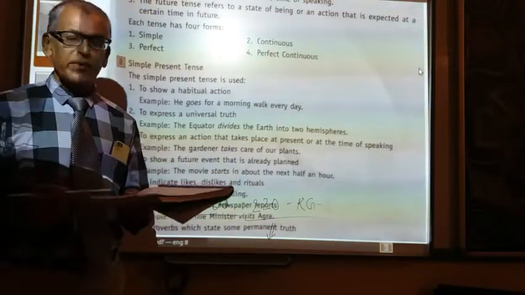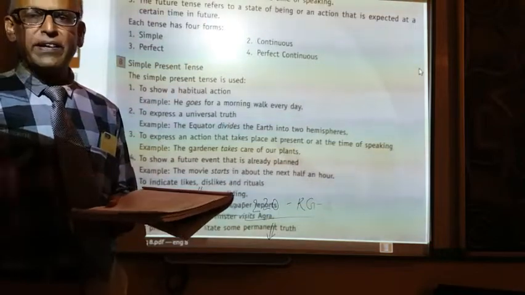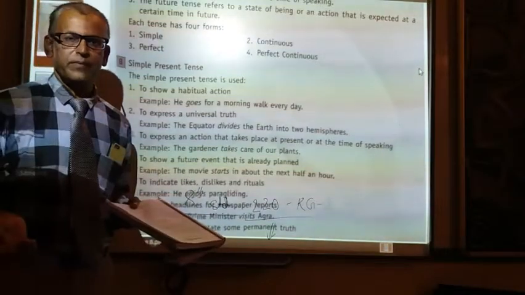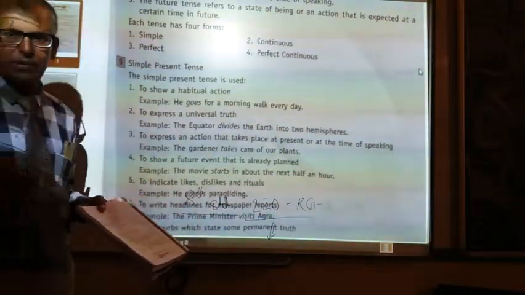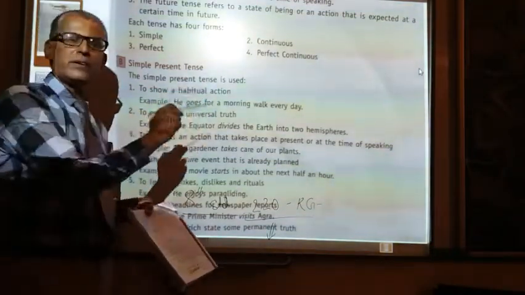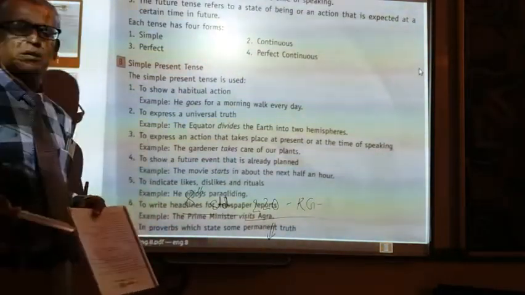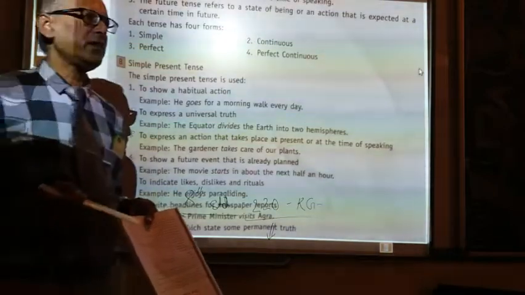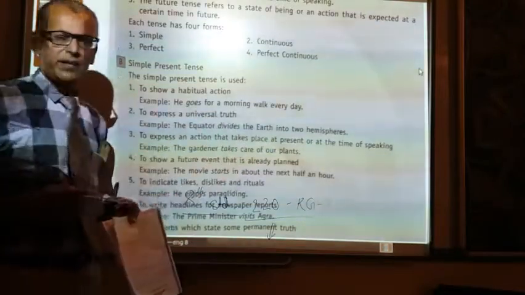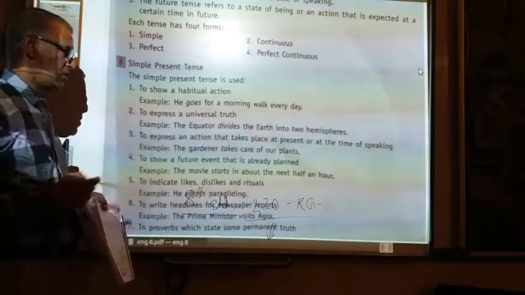Now we see in what circumstances simple present tense is used. Simple present tense is used for a habitual action. Habitual means something that happens as a matter of habit, like 'he goes for a morning walk', which shows his habit of going for a morning walk. Second, to express a universal truth, like 'the equator divides the earth into hemispheres', 'the earth rotates on its axis'. That is the universal truth.